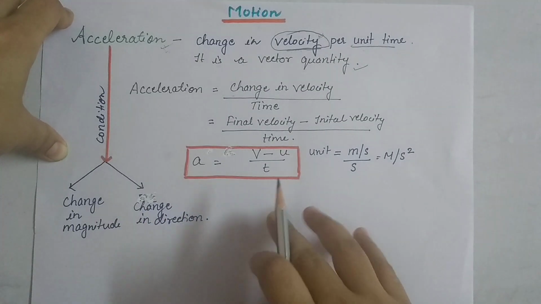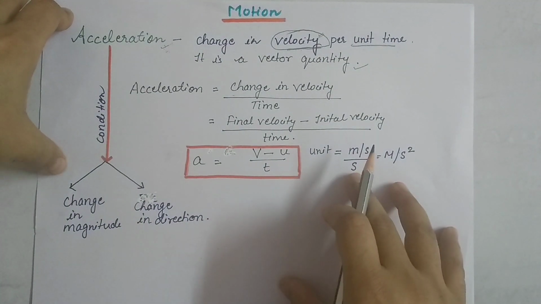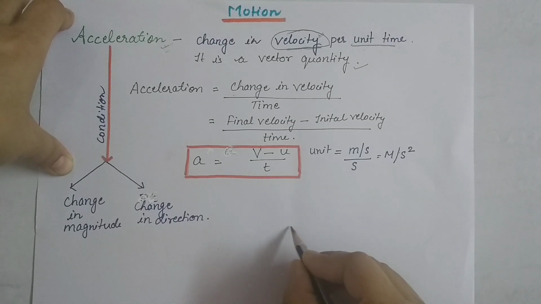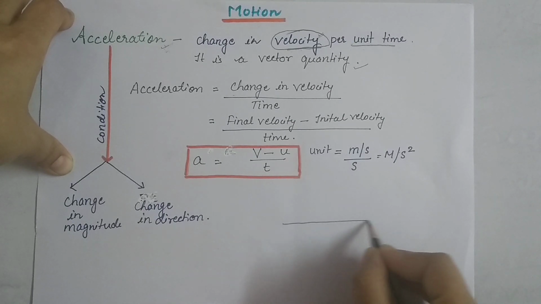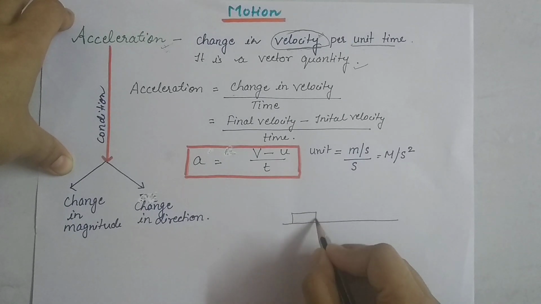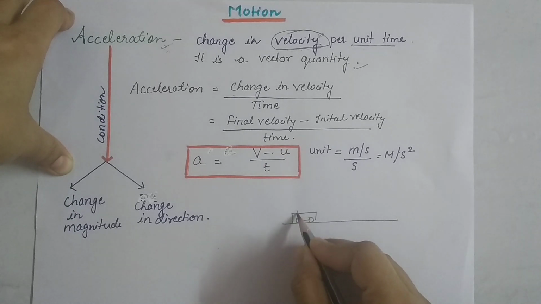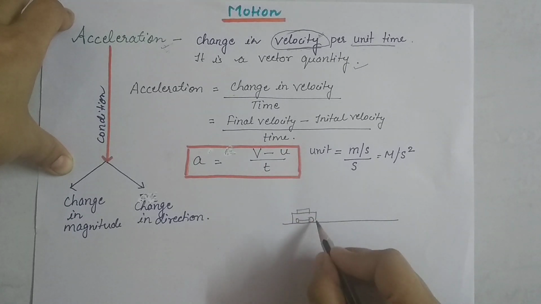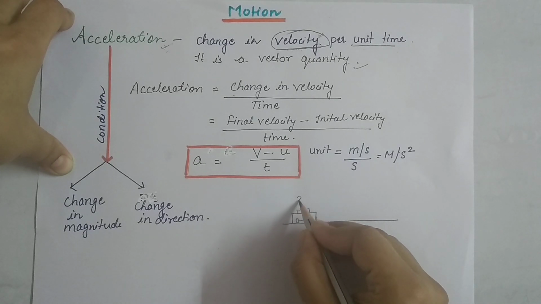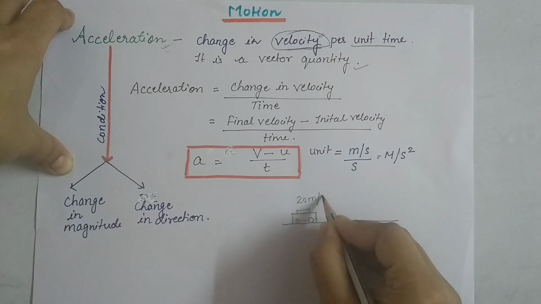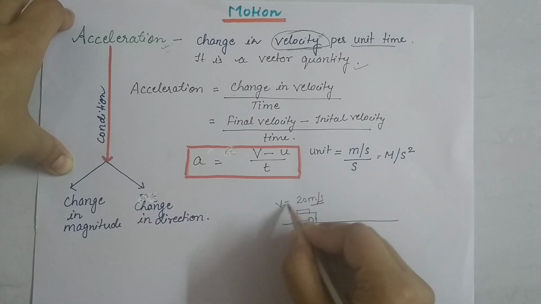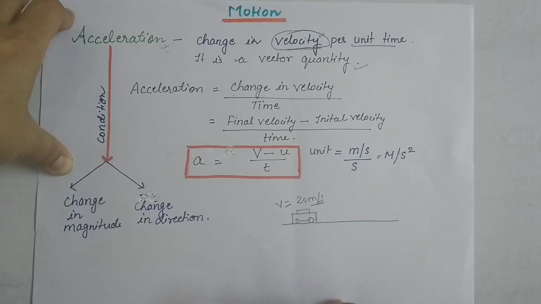So let's see what acceleration is. A car is moving on a path with a velocity of 20 meter per second.